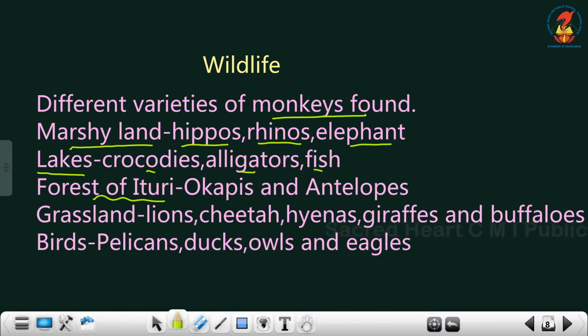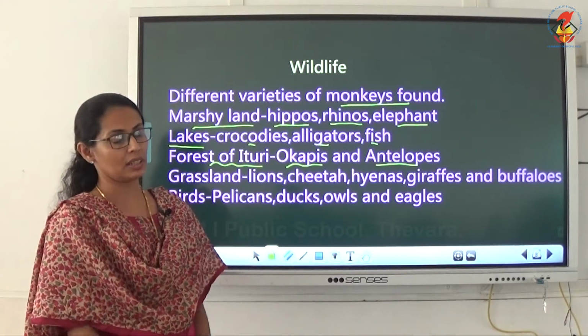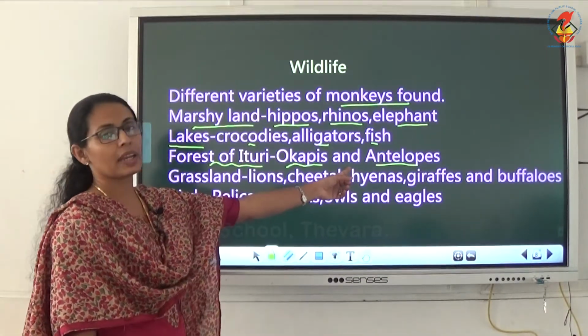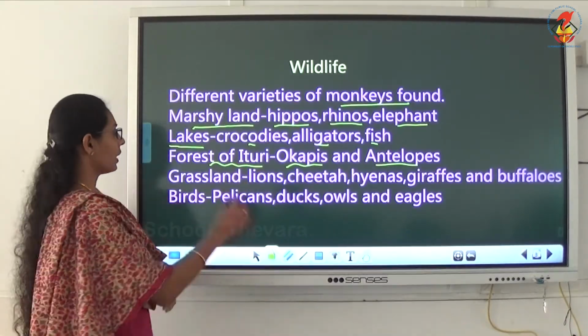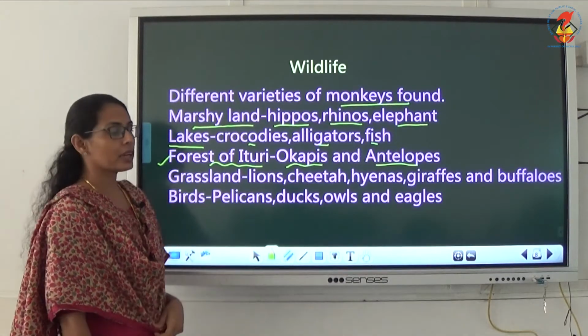In that particular forest we can see okapis and antelopes. Okapis look like zebras, with black and white stripes. So these we can find in the forest of Ituri. This is important: where we can find okapis and antelopes, it's the forest of Ituri.